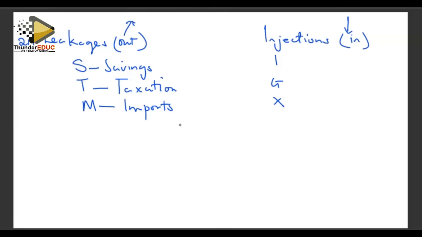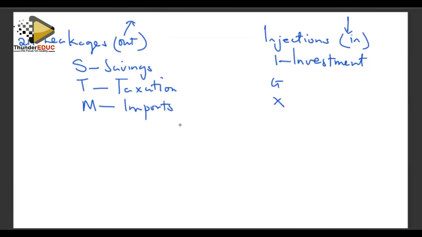Our savings are going to come back as investment, which is our I. Businesses do investment expenditure. Where do they get the money? They get the money from financial institutions, and the same financial institutions are the ones that keep our savings. If you want to gain interest on savings, we keep the money in the financial institutions. Those same financial institutions are going to lend out that money to potential borrowers, which are businesses who want to do investment. So that money automatically will find its way back into circulation through investment funds.